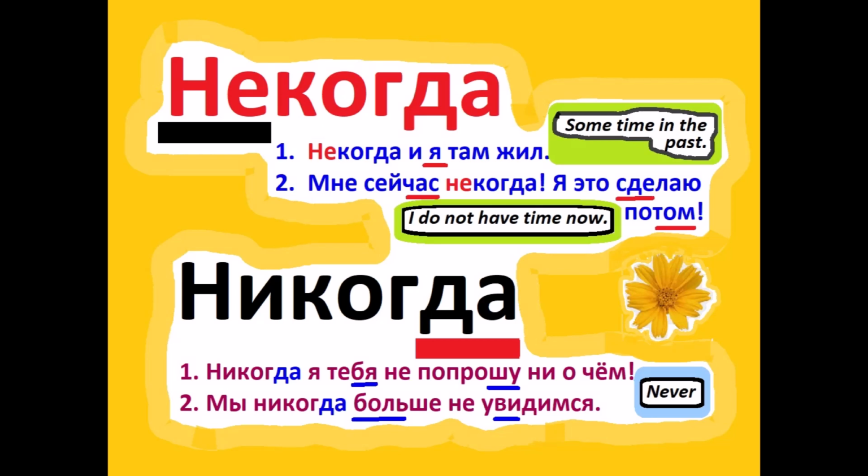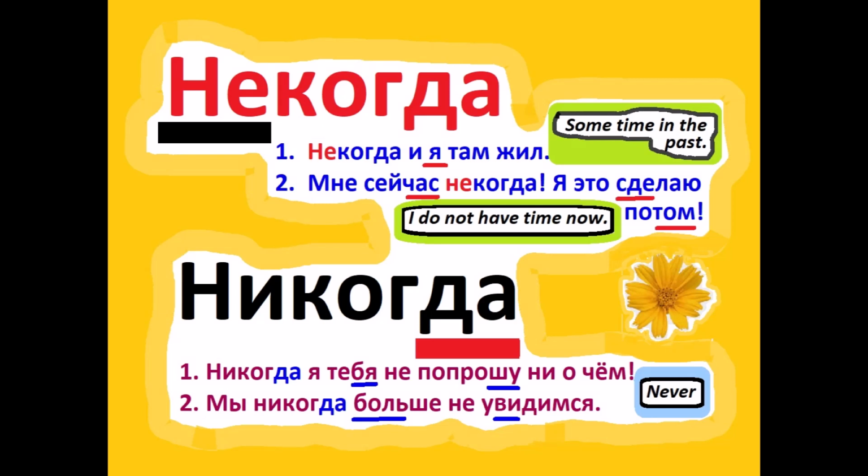This conjunction и in Russian emphasizes here, serves like "actually, as a matter of fact". It does not have here the meaning of addition. Некогда и я там жил. I used to live there in the past.